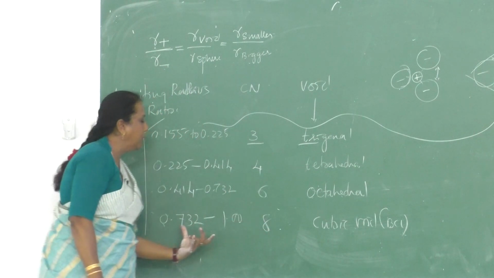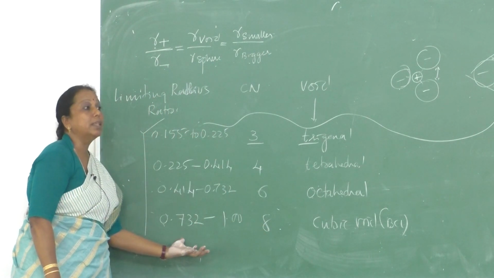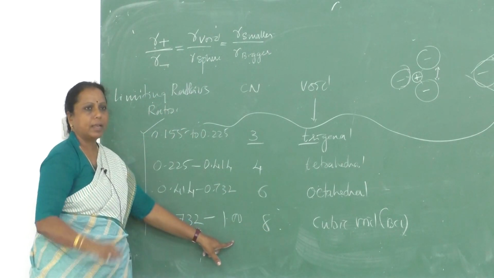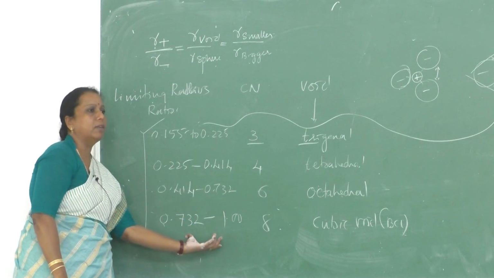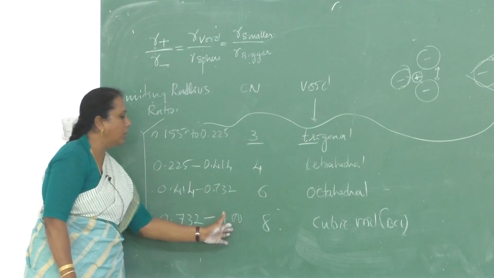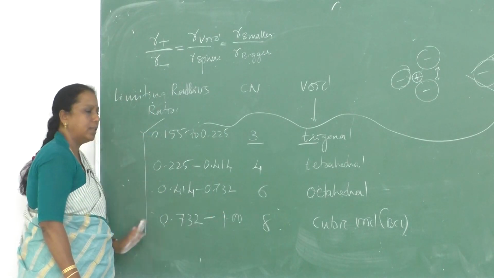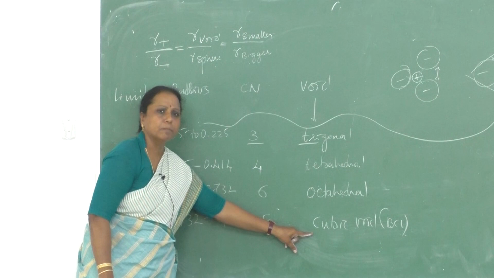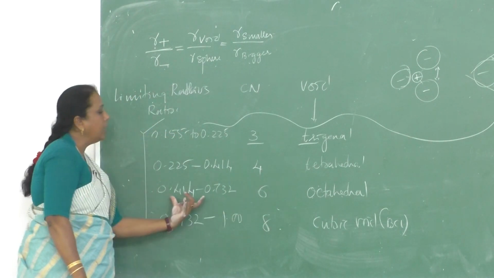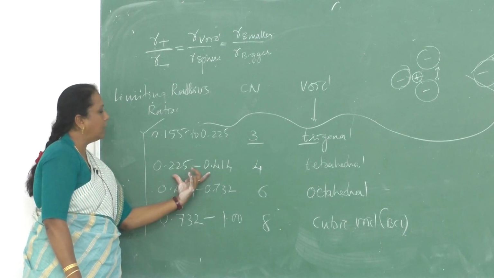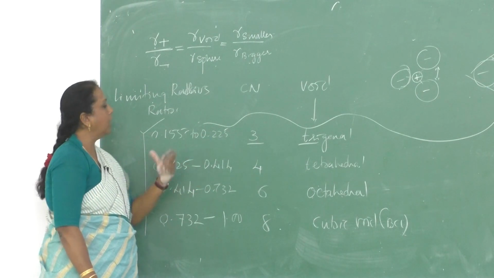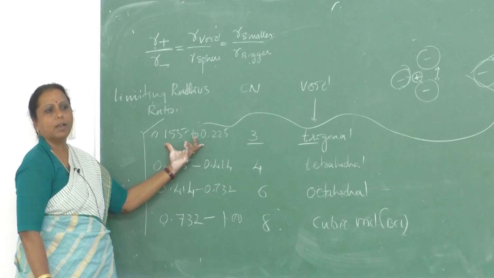For BCC, what is the limiting radius ratio? 0.732 to 1. The cation size, the smaller ion size, should be between these two limiting values. It should not be more than this, it should not be less than this, to get what geometry? Cubic geometry. Similarly, for octahedral, these are the limiting values, and for tetrahedral, these are the limiting values. For trigonal, these two are the limiting values.